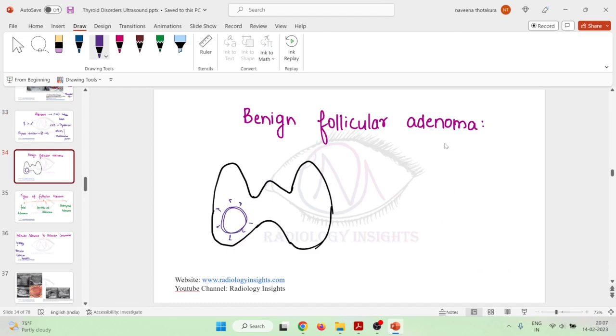This benign follicular adenoma is actually a true thyroid neoplasm. Why? Because it starts compressing the adjacent fibrous tissues, the thyroid tissue, and even the capsule of the thyroid.